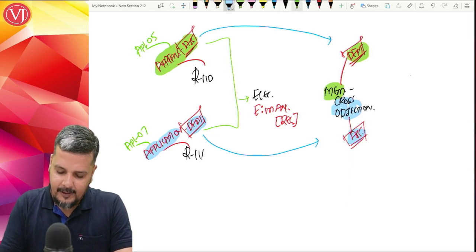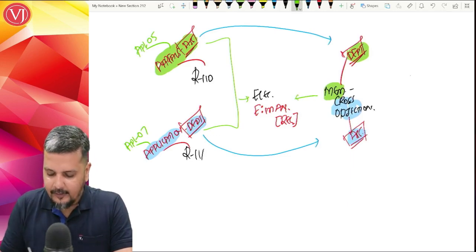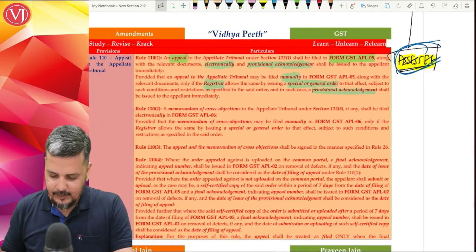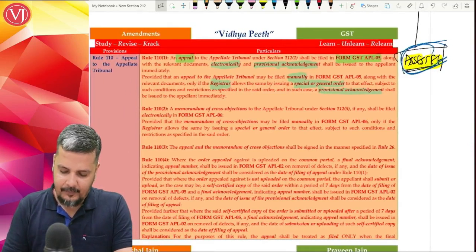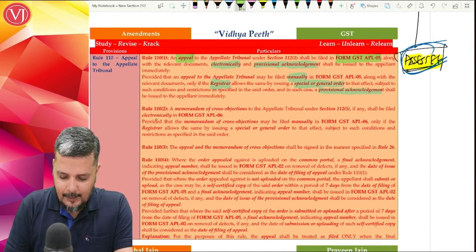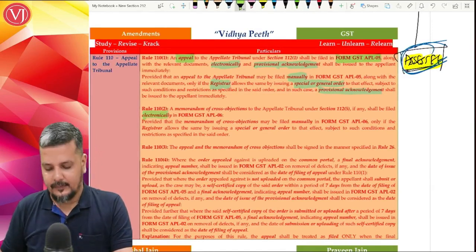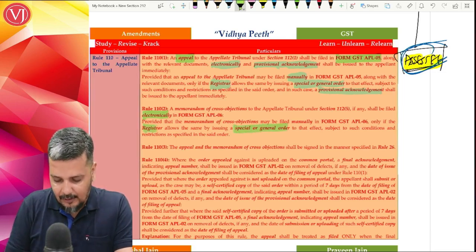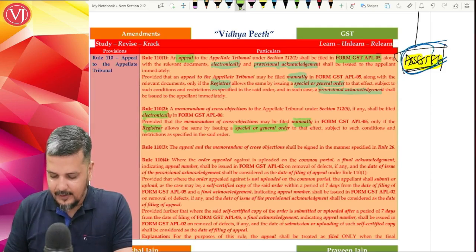And here also they tell the same thing. Generally it will be allowed only electronically, in form APL 6. But the registrar, by way of special or general order, may allow it to be filed manually.